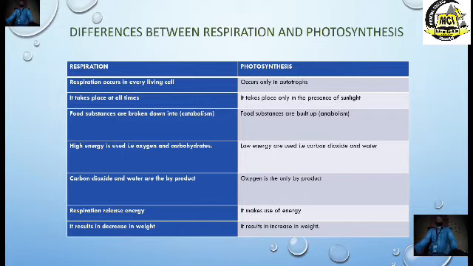The differences between respiration and photosynthesis. We can see that respiration occurs in every living cell. It occurs in plants and what? Animals. While photosynthesis occurs in what? Only plants. Respiration takes place at all times, while photosynthesis takes place in the presence of light. I don't want to use sunlight. I think you already know the reason. In respiration, food substances are broken down to release energy, which is called catabolism. While in photosynthesis, food substances are built up, which we call anabolism.